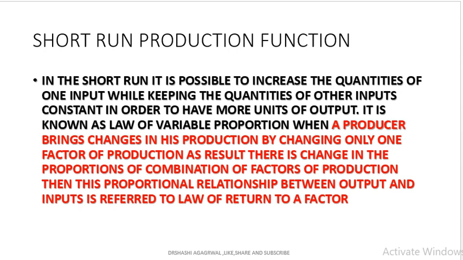Here the producer brings changes in the proportion by changing the variable factors. Like we have land of 1 hectare, we cannot increase the quantity of land. If there is more demand, we will increase the quantity of labor by equal increments, like 1:1, 1:2, 1:3, 1:4. So we are changing the proportion. This proportion relation between the output and input is known as the law of return to factors.